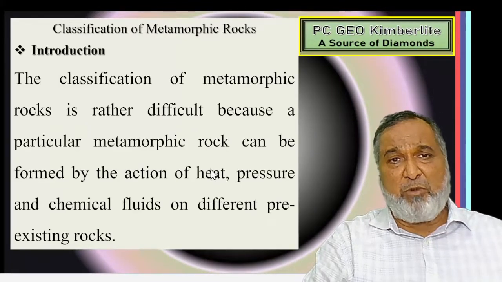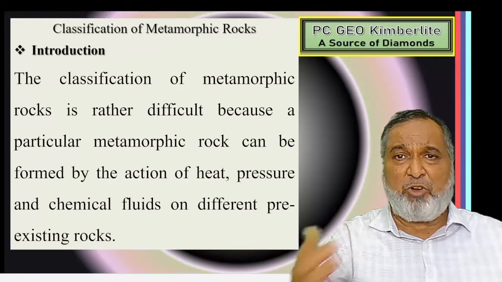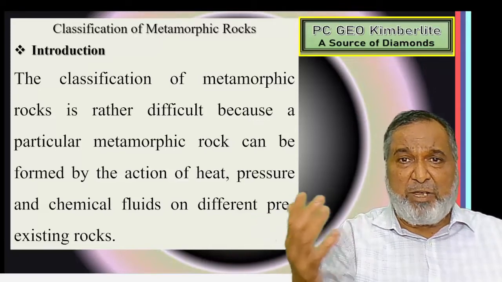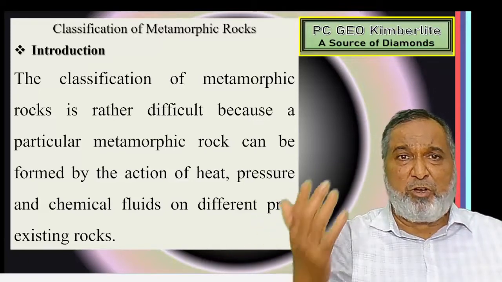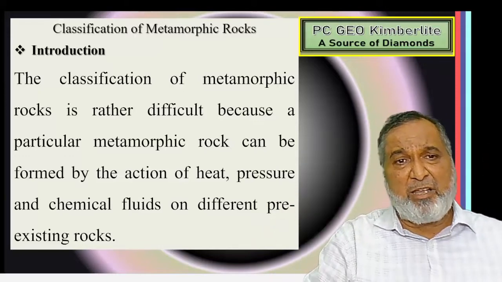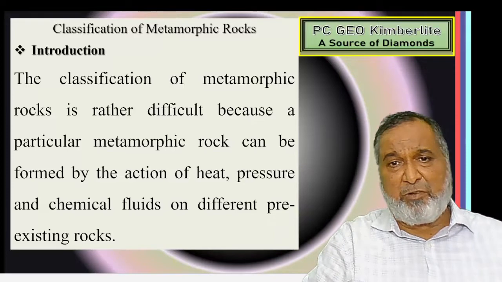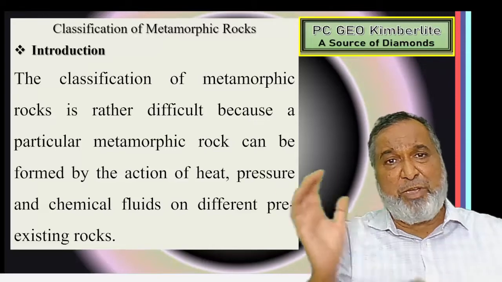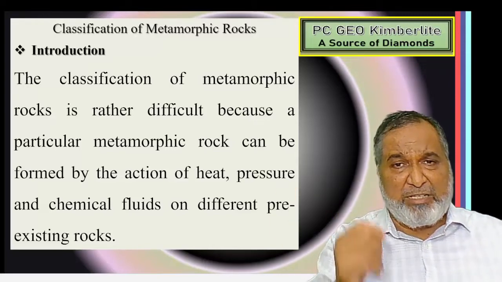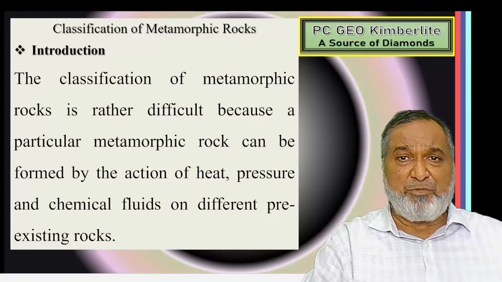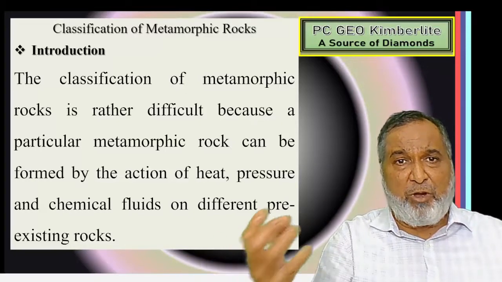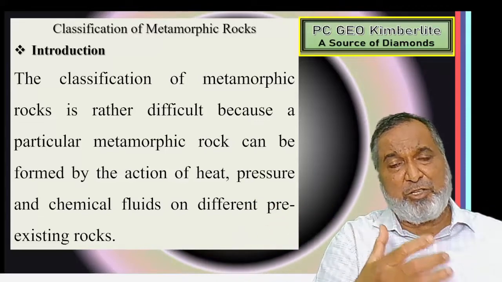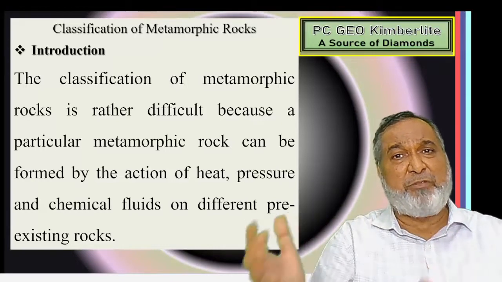Now everyone knows the metamorphic rock. Meta means new, morphism means phase. A new phase of a rock will be formed. When it is formed, the pre-existing rock, whether it may be igneous rock or sedimentary rock, has been subjected to heat, pressure and chemical activity, and due to that we are going to get a new phase of rock. New minerals will crystallize, and at the same time crystals will be formed, so it will be a totally new phase of rock. This will be a tertiary rock, totally different from the igneous and sedimentary rocks. So here we have the metamorphic rock.